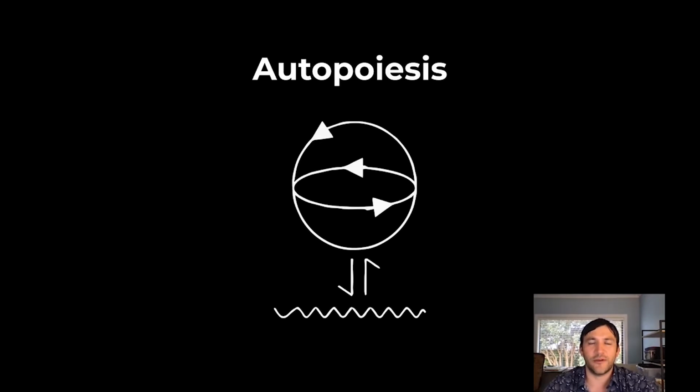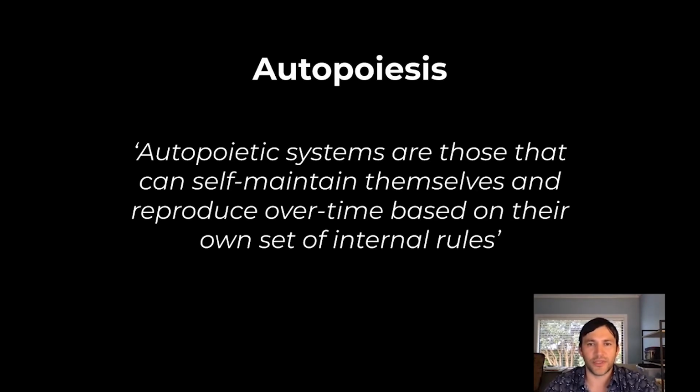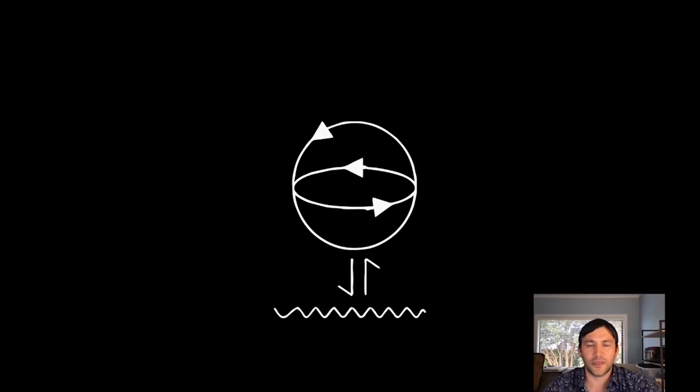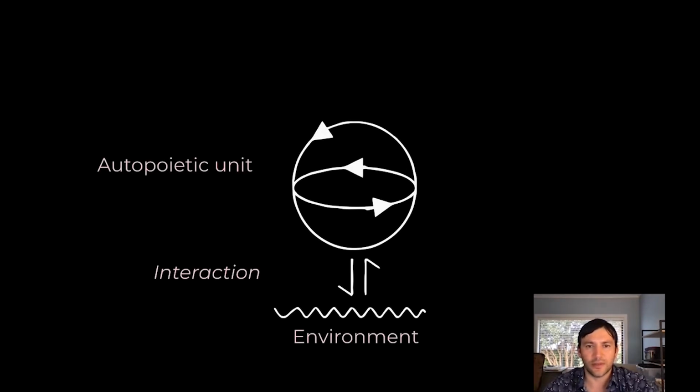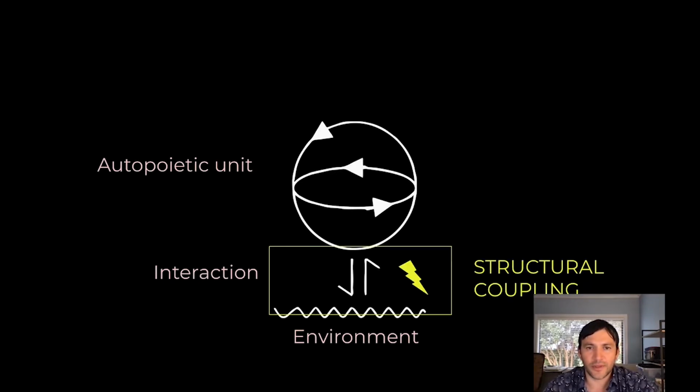Let's start with the concept of autopoiesis. Autopoietic systems can be defined as those that can self-maintain themselves and reproduce over time based on their own set of internal rules. In this classic diagram, we can see the circle with arrows, which represents an autopoietic unit or system, the environment at the bottom, and a two-way arrow between the autopoietic unit and the environment, signaling the interaction that happens. Now let's focus on the particularities of this interaction.